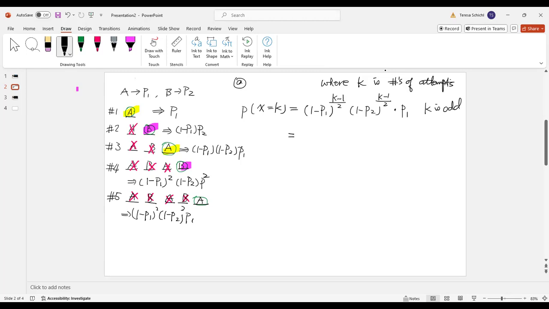So the same thing here if K is even. So what is this PDF or PMF going to be? So it will be B wins, right? So this will be (1 minus P1). Okay, so it's an even number, it's K over 2. And then the same thing is (1 minus P2) to the K over 2. Then the last one is P2. So this is if K is even.